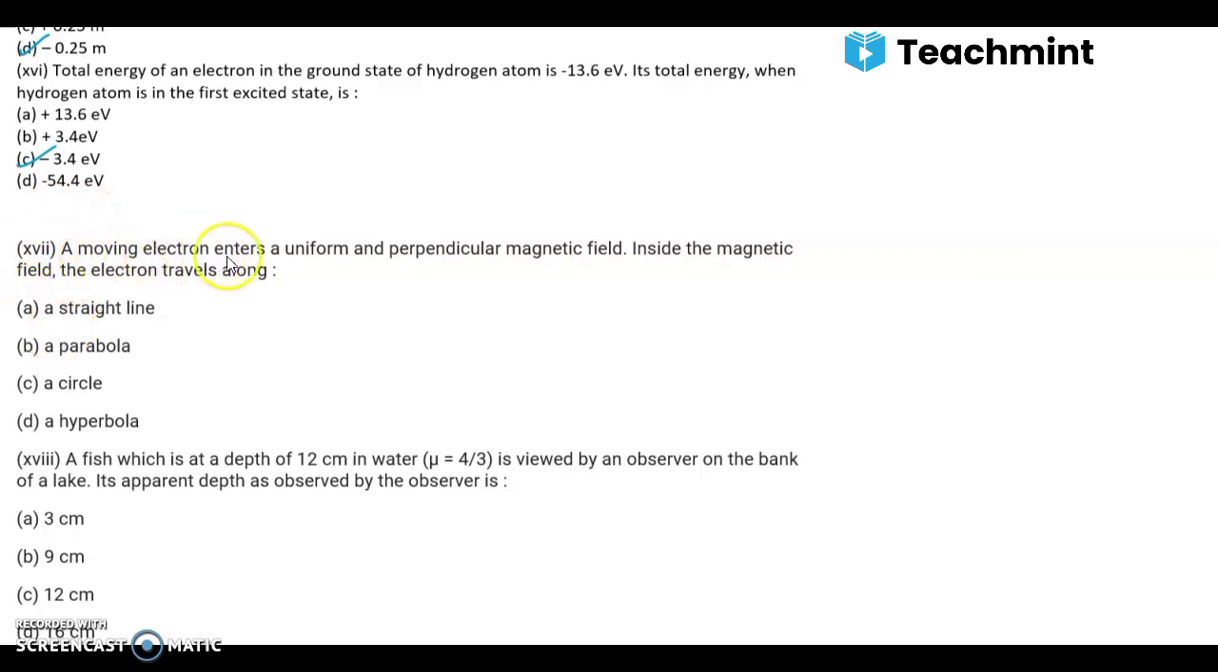A moving electron enters a uniform and perpendicular magnetic field. Inside the magnetic field, the electron travels along a straight line, a parabola, a circle, or a hyperbola. So the answer is C, that is a circle.